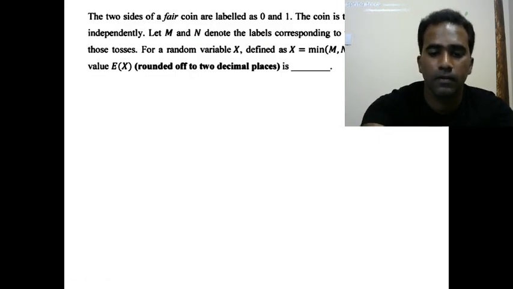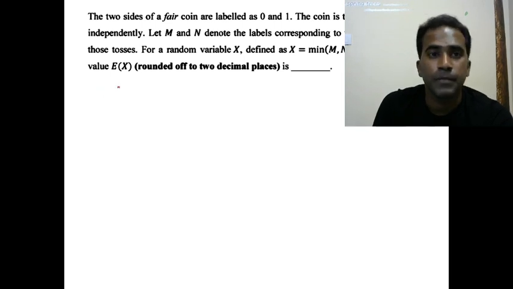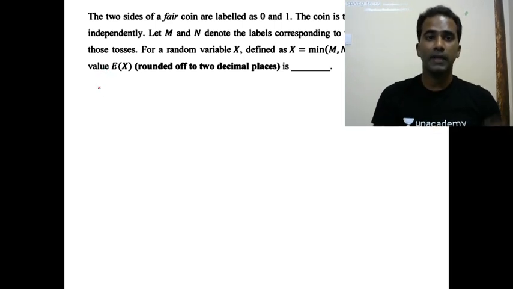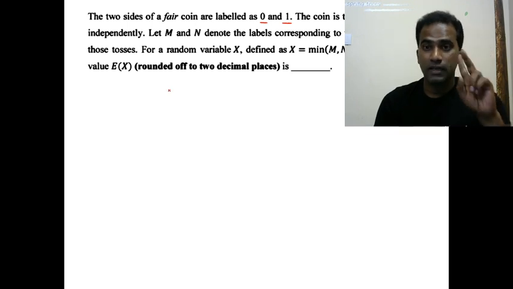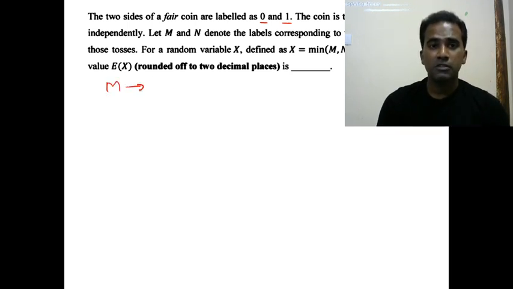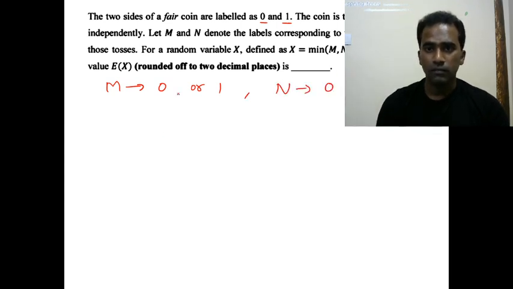Right. Let us talk about the next question. A coin is tossed 2 times independently, and M and N denote the labels corresponding to the outcomes of these tosses. Fair coin, instead of head and tail, they are saying 0 and 1. M and N are the outcomes of the two coins. What are the values possible for M? When a coin is tossed, either 0 can come or 1 can come. And for N also, the possible values are 0 or 1. Right. So X is defined as the minimum of M comma N.